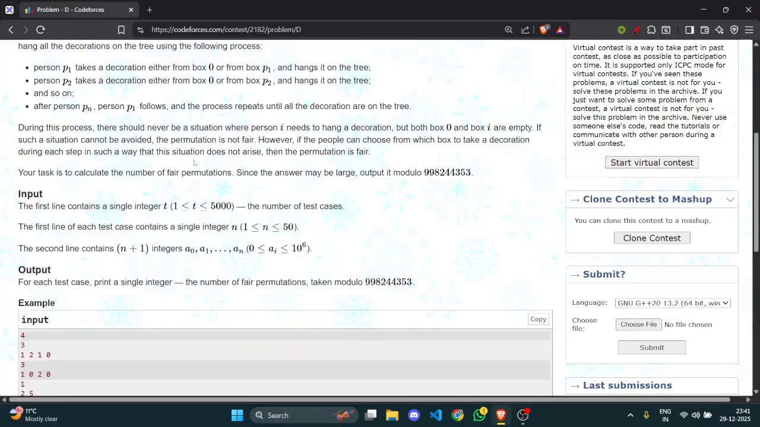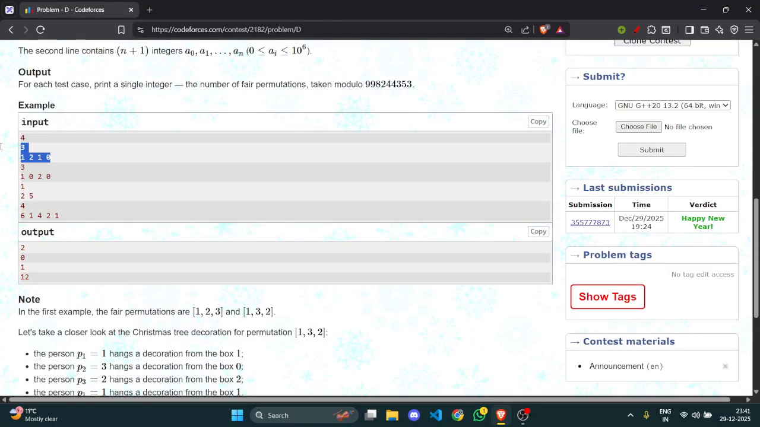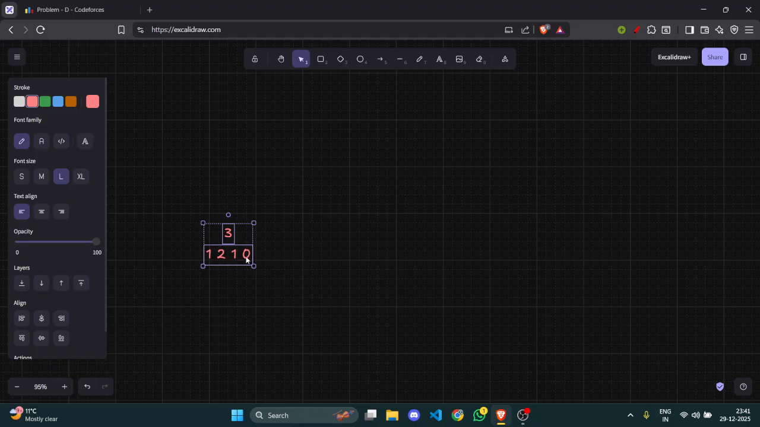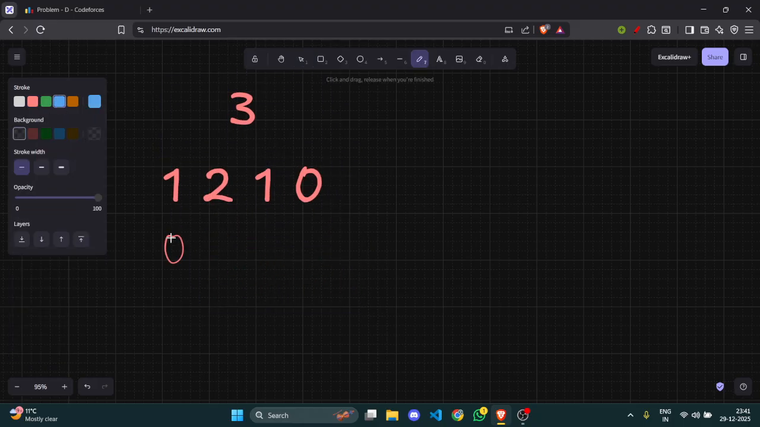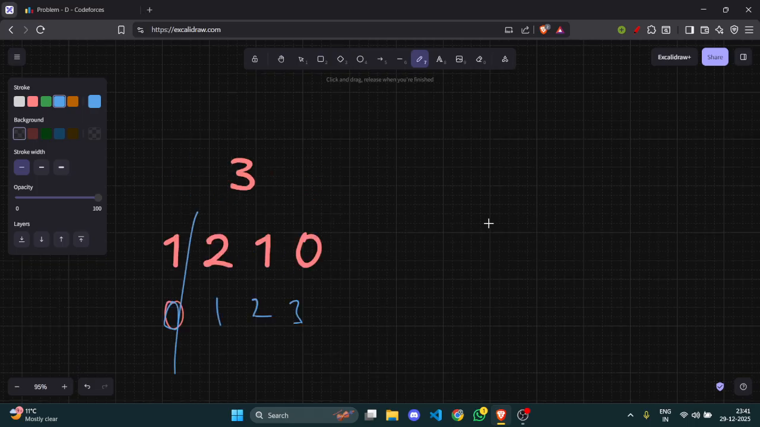So if I take one example from the input, like this was the input. Now this is box 0. This is box 1, 2, 3. So first of all, as I said, the difference should be at max 1, which means this is wrong because the difference of 2 and 0 is 2. This can't happen. So this 0 needs to be converted to 1, which means I need to borrow one from here. Now it would be converted to 2, 1, 1, because I borrowed 1 from here, and box 0 is 0. Now from 1 it became 0.